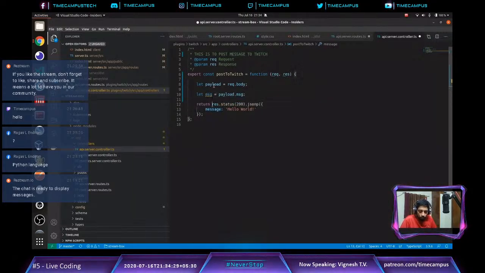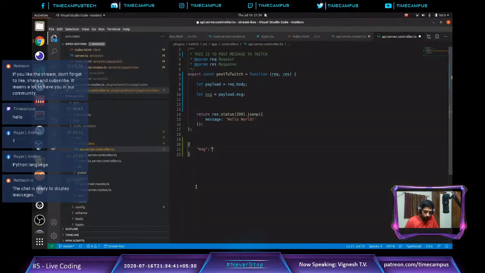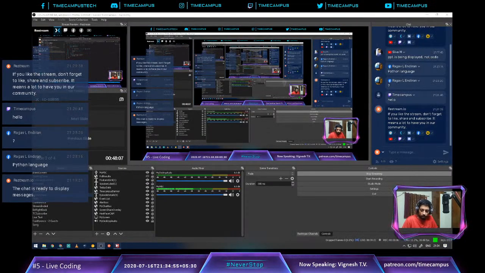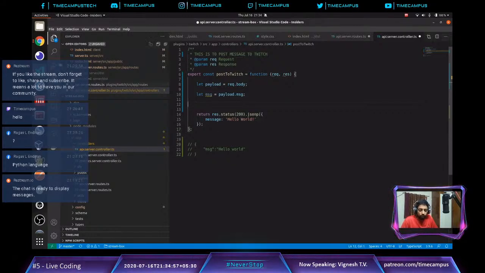So we want to post this message to Twitch. Our payload is going to look like this. There is going to be a JSON object where we have message. So this is how our payload is going to look like, just for your information. We are taking this text and going to post it to Twitch. That's what we are trying to do. So let's do that.